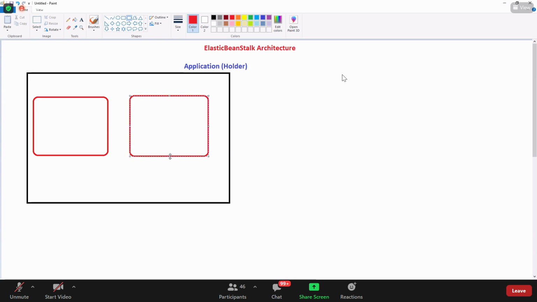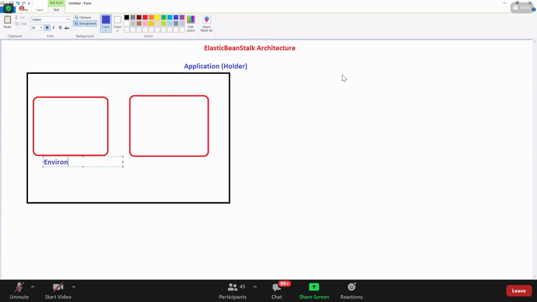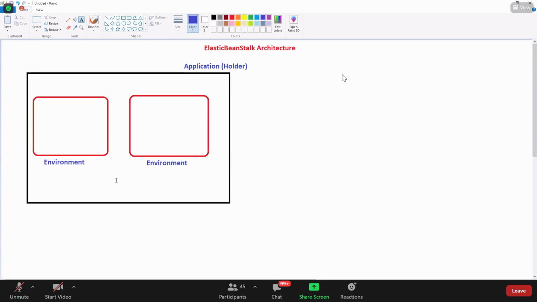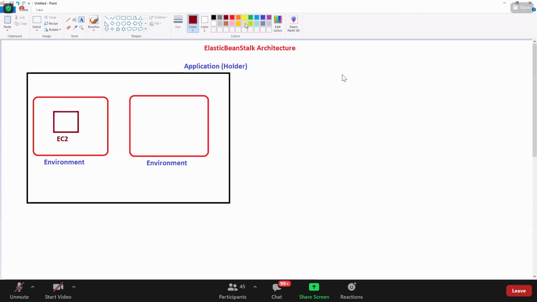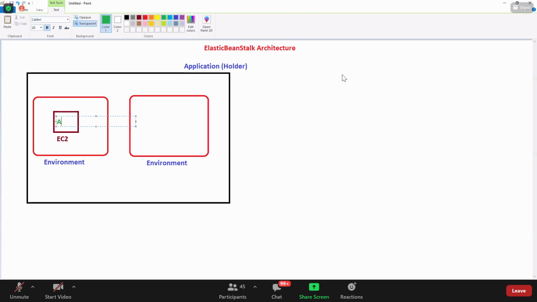In the application, you have something called an environment. For example, I have created two environments. You can create multiple environments. What does this environment contain? The environment contains your actual EC2 instance. Your EC2 instance will be sitting inside this environment, and you have your application here.